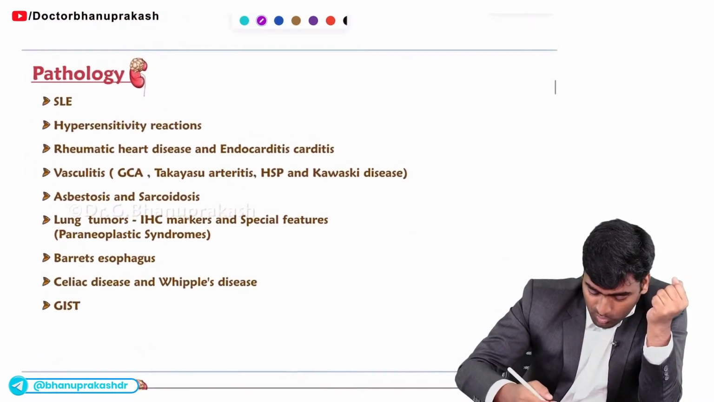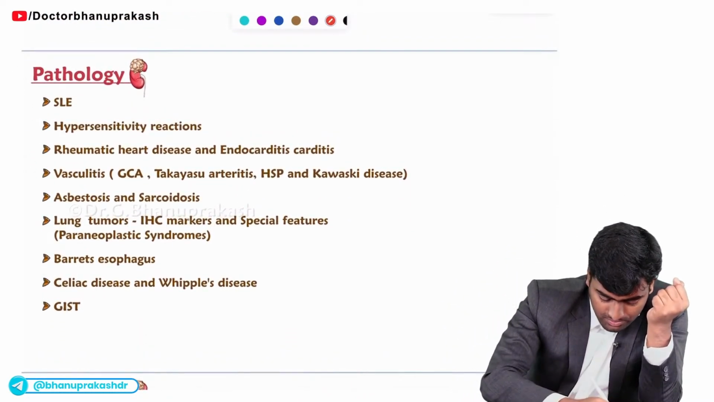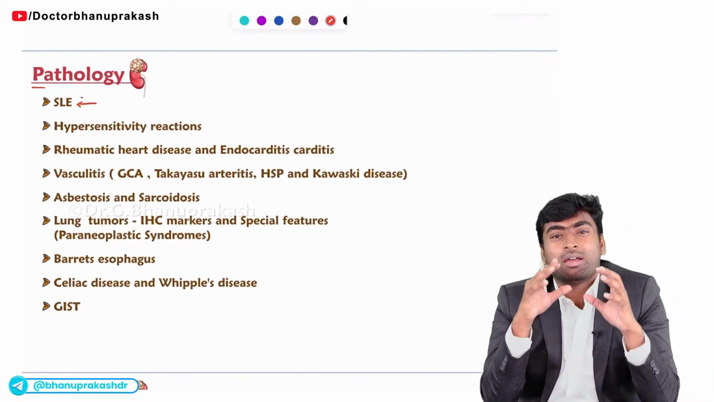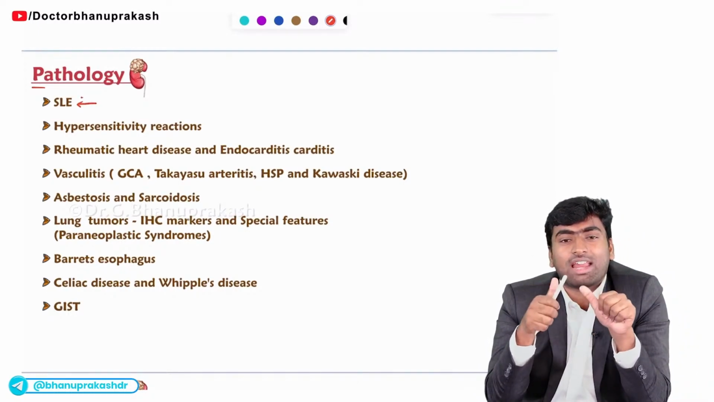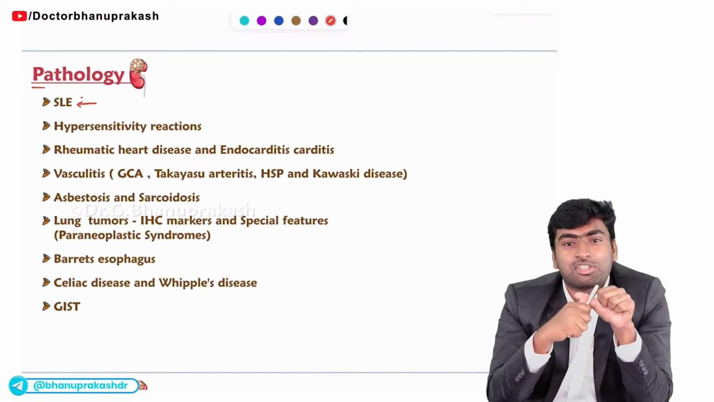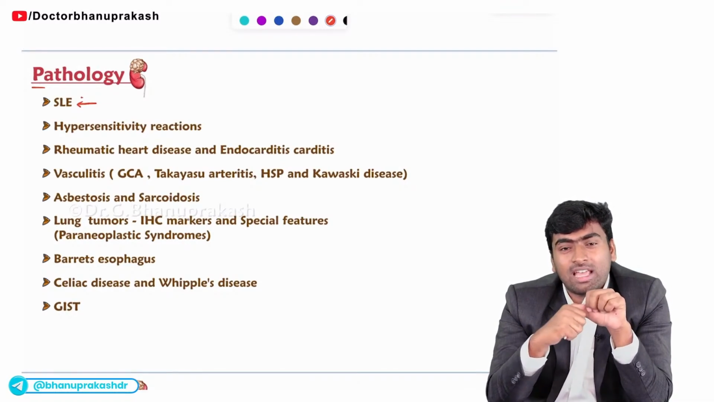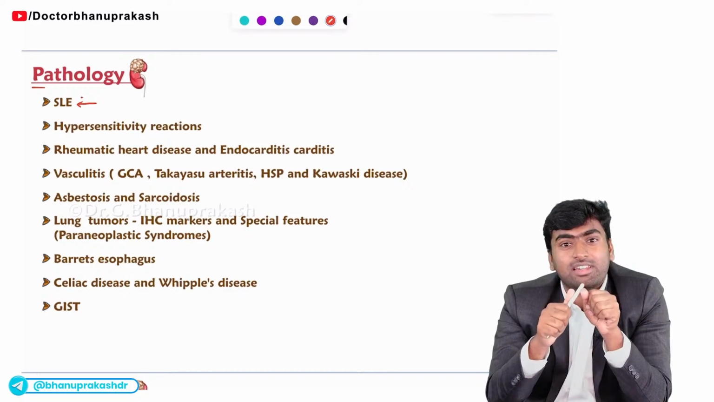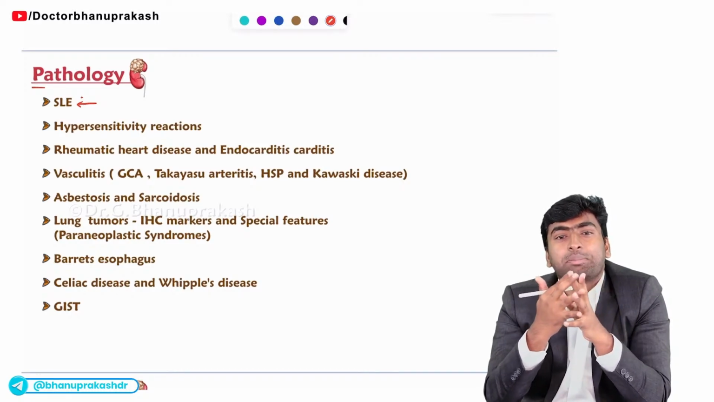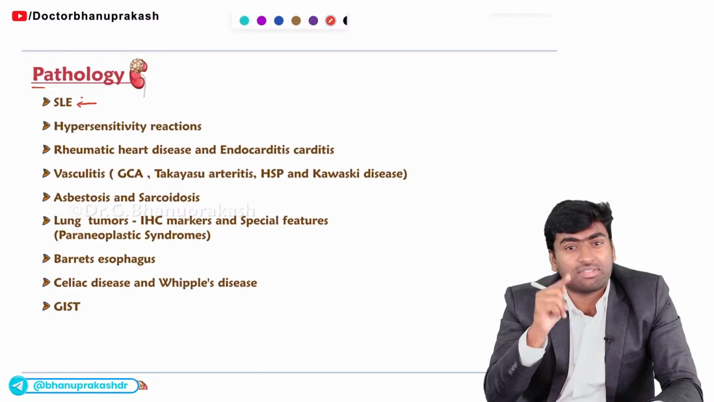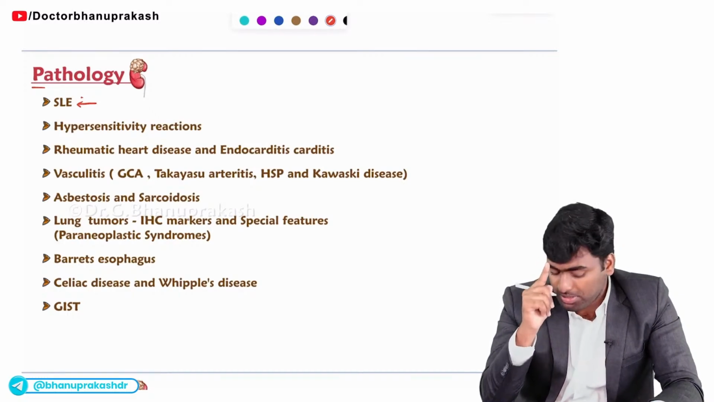Then we'll move on to some more important topics in pathology. One is SLE. From the SLE perspective, mostly they will ask about the antibodies responsible for SLE. Okay. And the associated antibodies and their clinical features, especially the clinical features, are repeatedly tested. And in pathology, one more thing is lupus nephritis. So they are testing more on lupus nephritis even.